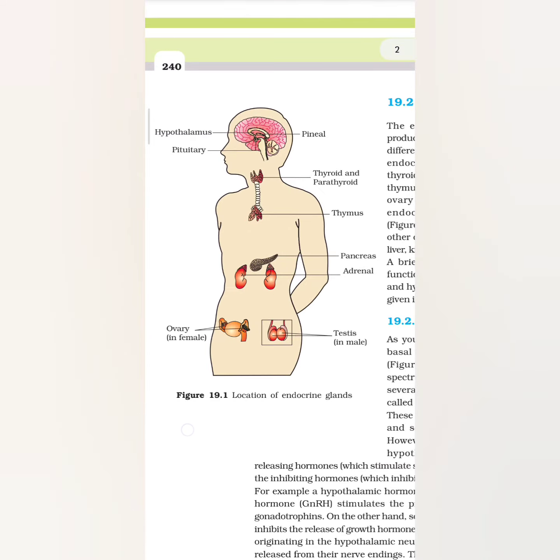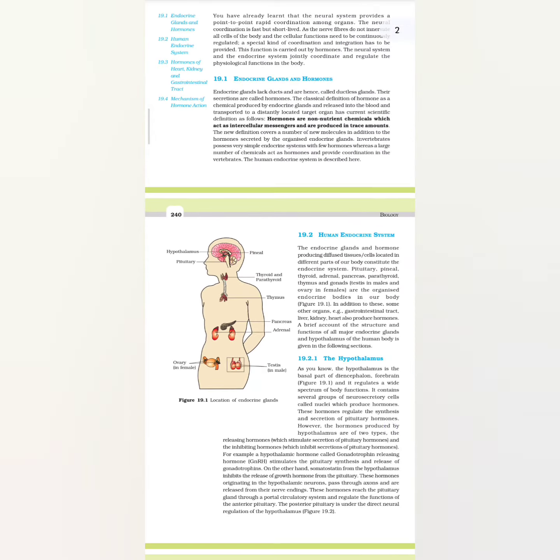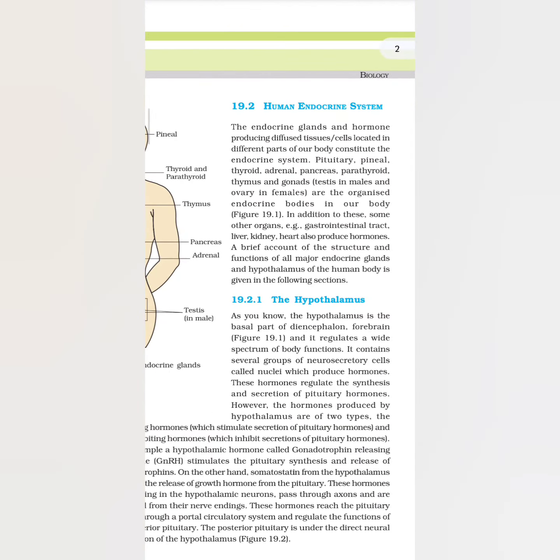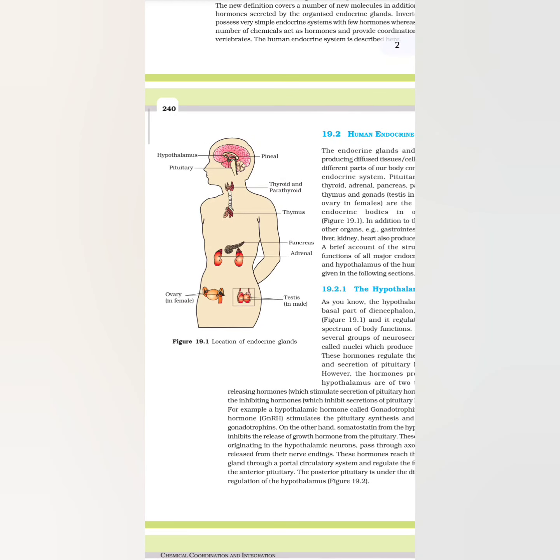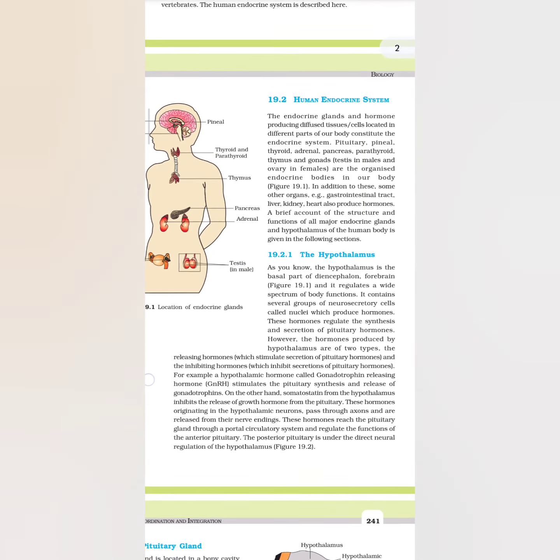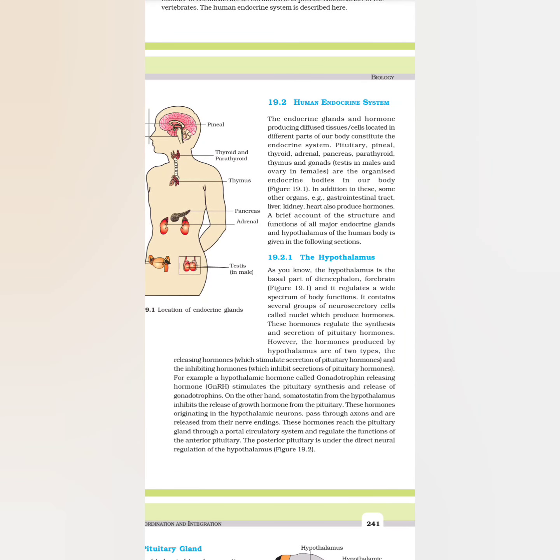This is the figure. In addition to these, some other organs, for example gastrointestinal tract, liver, kidney, heart, also produce hormones. A brief account of the structure and function of all major endocrine glands and hypothalamus of the human body is given in the following section. 19.2.1 The hypothalamus. As you know, the hypothalamus is the basal part of diencephalon, forebrain. Figure 19.1. Here is the hypothalamus, and it regulates a wide spectrum of body functions.